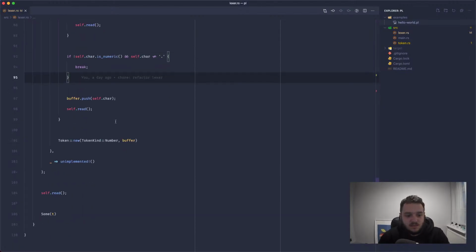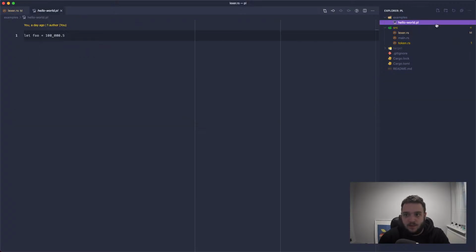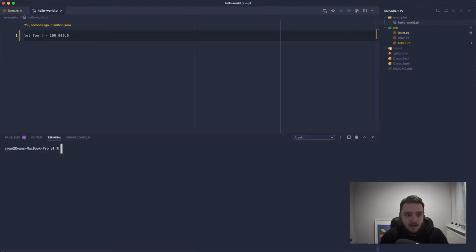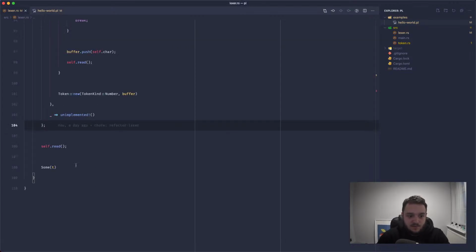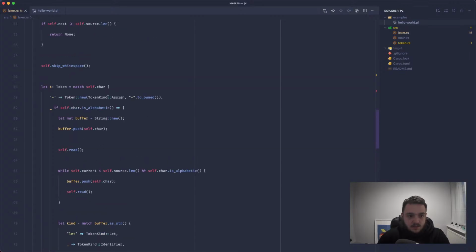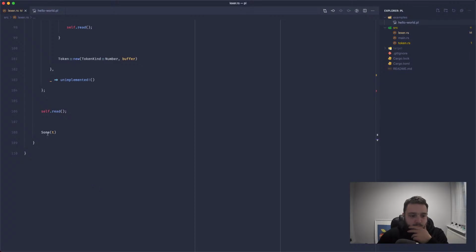So yeah, this is kind of it. We've got an unimplemented macro here. So if for whatever reason we had a token, let's just say bang, we'll put a bang in the middle, and we run this, it's going to have a go at us because we've not actually implemented this yet. And this is great for debugging. And that comes out of the box with Rust. So we can just call this and it will panic for us. We'll read past the character that we're matching against. So that'll skip over self.char. And yeah, that's basically it.